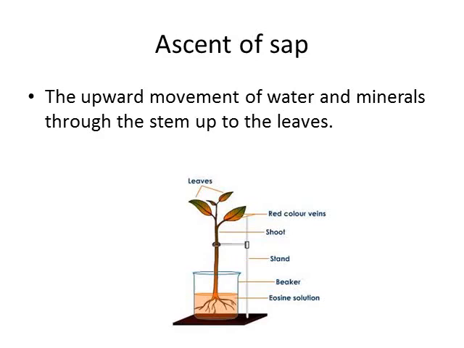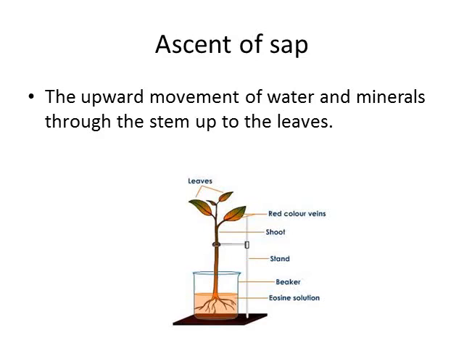Here you can see a colored solution. The stem and the veins of the leaves turn red. After some time, because of the colored stain, the leaves slowly change color. It shows that the root absorbed water and it reached up to the leaves.